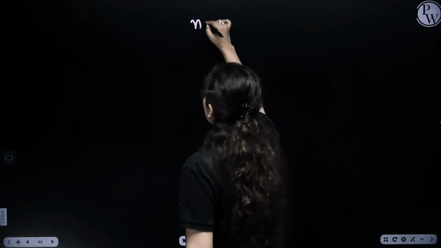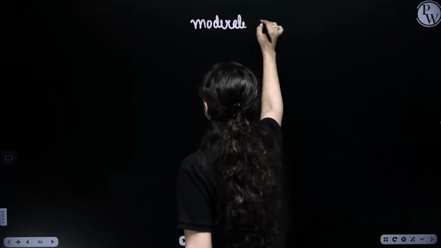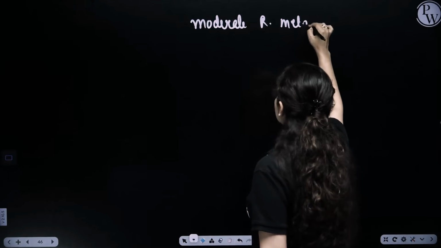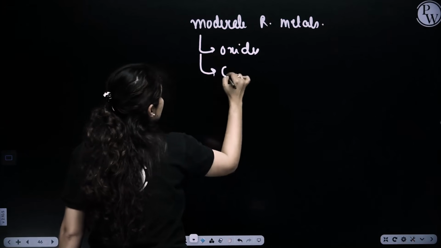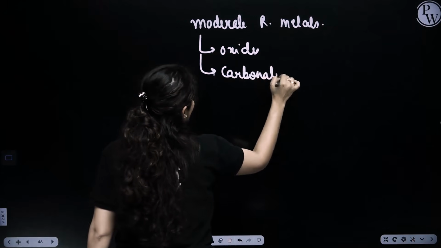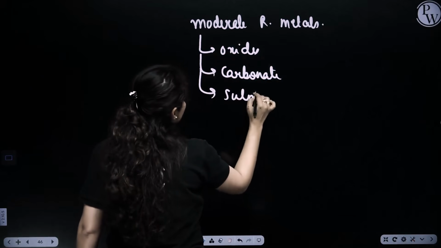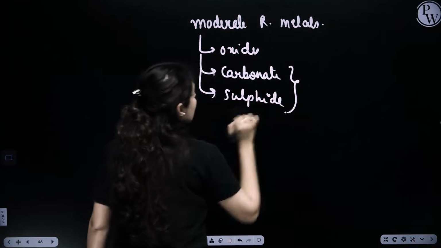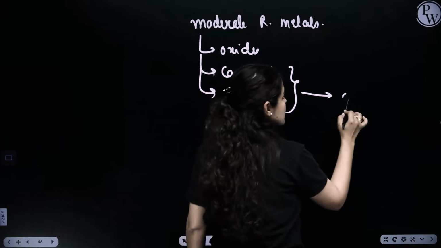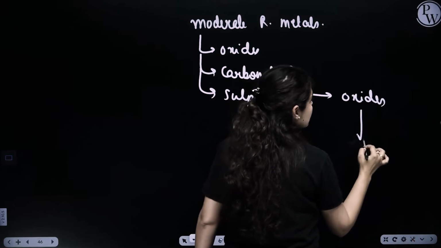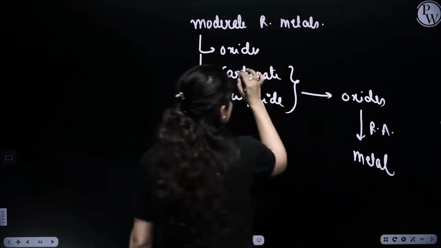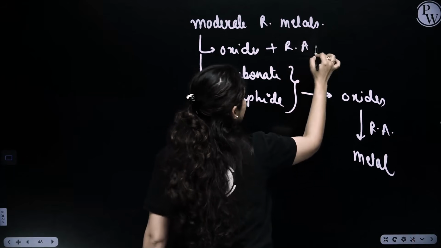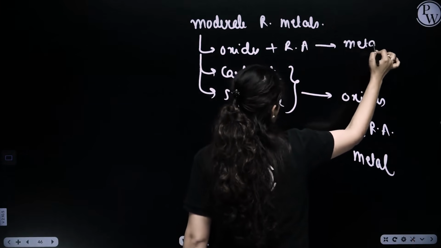So let me summarize what we did so far. In moderately reactive metals, the ores are either in the form of oxides, carbonates, or sulfides. This is how they are present in nature. If they are carbonates and sulfides, we have to first convert them into the respective oxide, add a reducing agent, and a metal would be extracted. But if it's an oxide, you directly put a reducing agent and you will get the metal extracted.